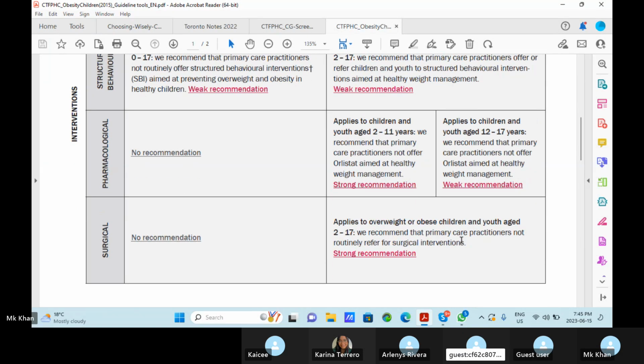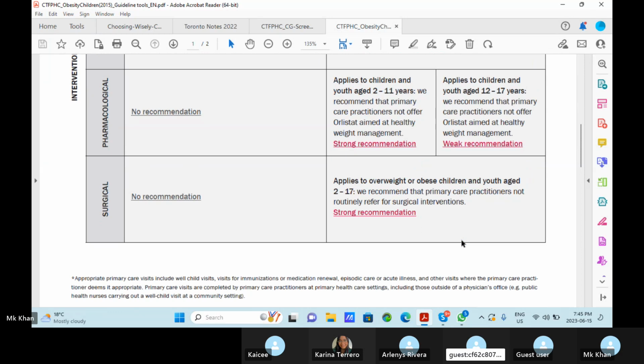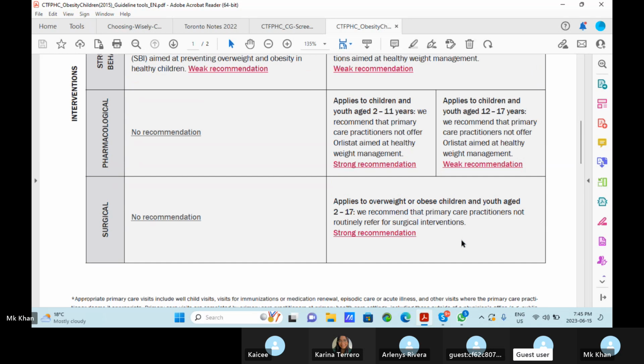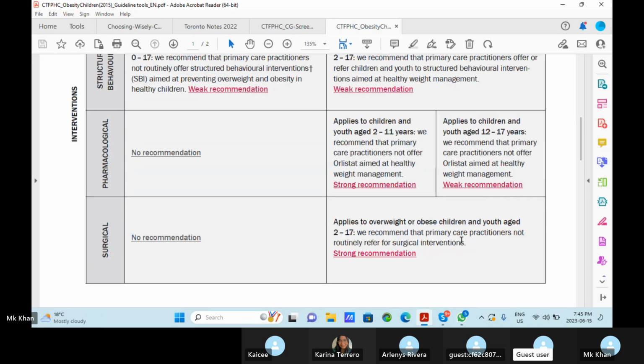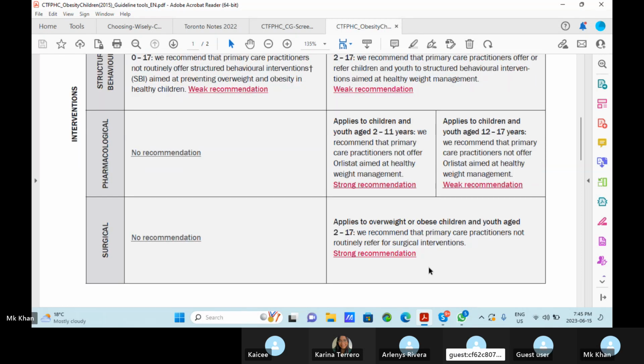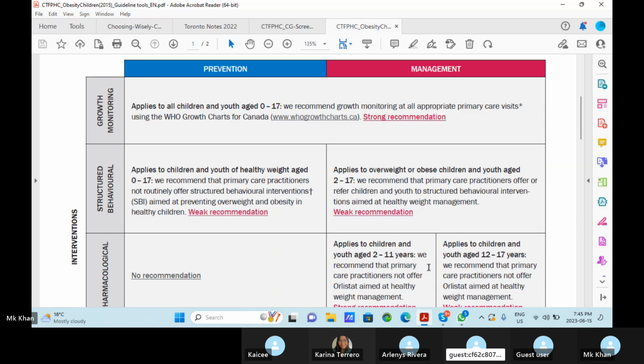Is there any other medication we can give for obesity to children 12 to 17? No, usually they are not recommended. Lifestyle modification is recommended, not medication. You are messing up their metabolism. Okay. Can you move up the slide? What's written under structured behavior intervention? Okay, fine. Thank you.